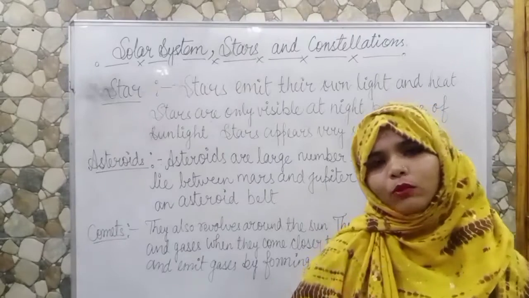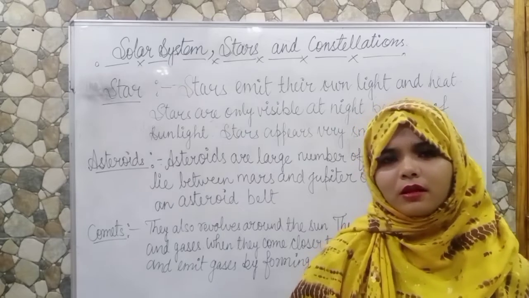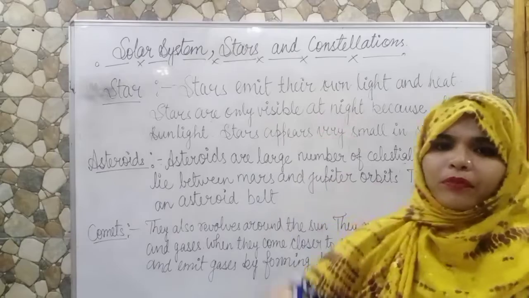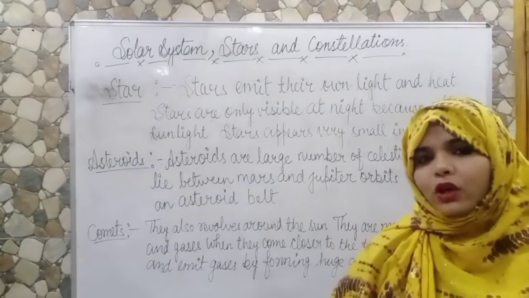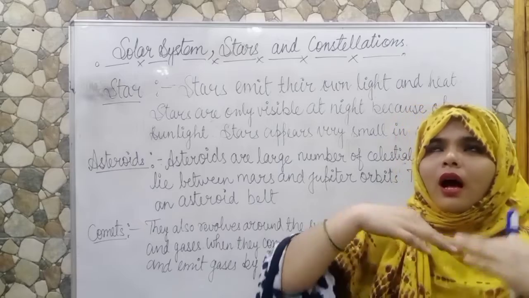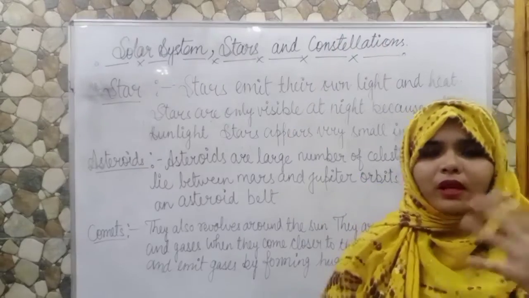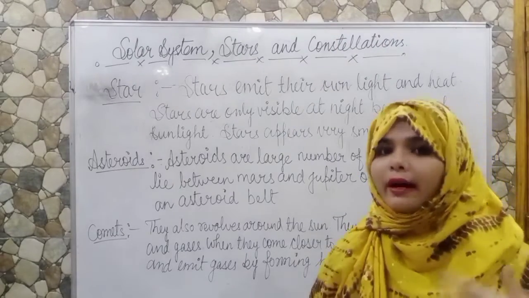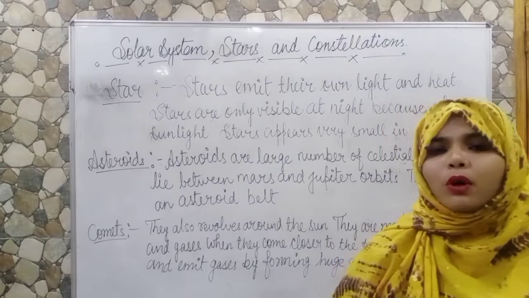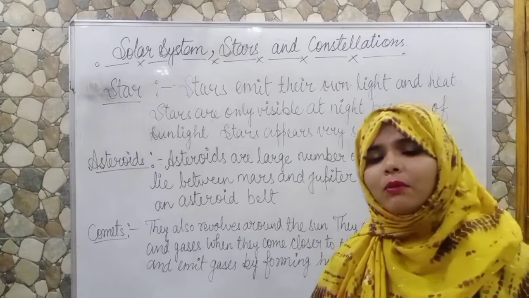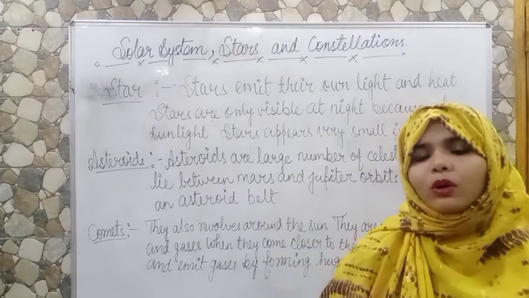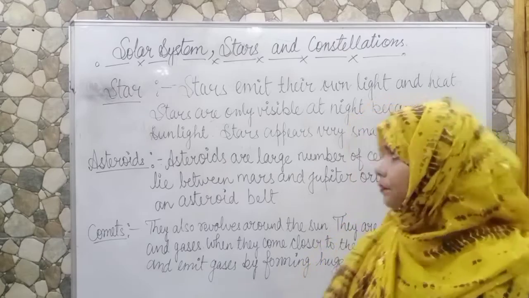After sun and moon, we move to the next celestial bodies, that is star. Stars are also celestial objects which we can see from our earth. As we look up high, then we can see the stars, but only at night. We can see them only at night because in daytime there is a bright sunlight present, so we can't see the stars.